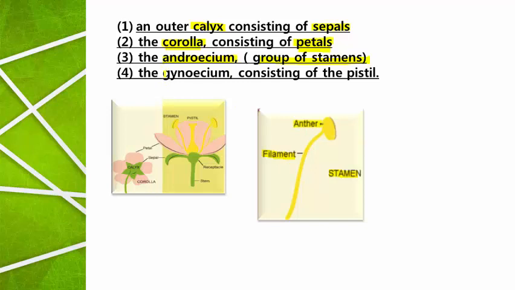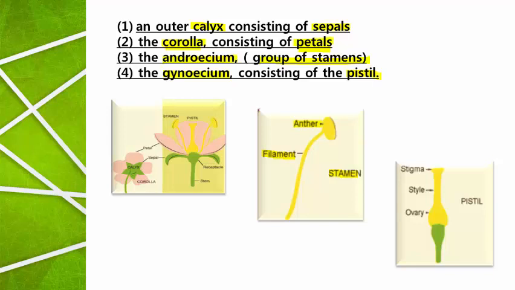Like that, the fourth part is gynoecium. It is the female reproductive part of the flower, and the gynoecium is made up of individual units called pistil or carpel. Either can be used when a group of pistils is present, or even when a single pistil is present. It is not necessary that the pistils must be present in a group. Even though a single pistil is present, it represents gynoecium, and like stamen, the pistil consists of three parts.